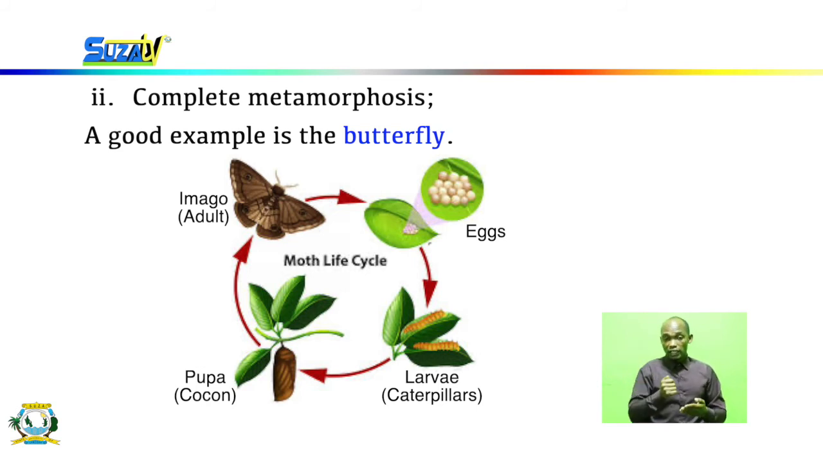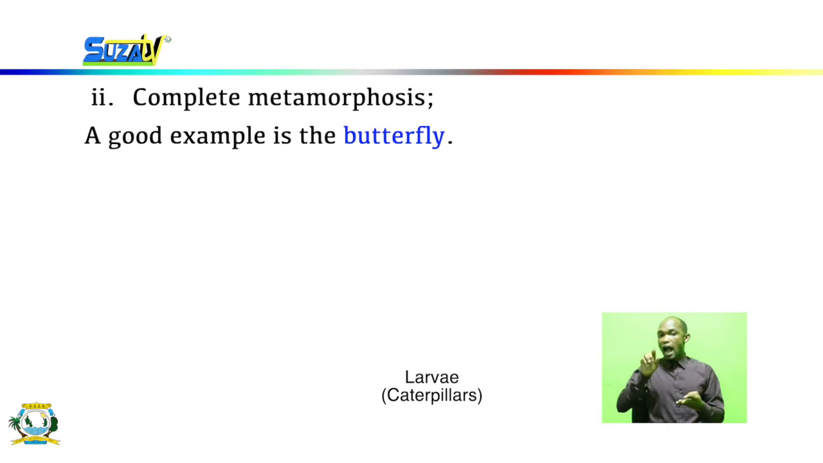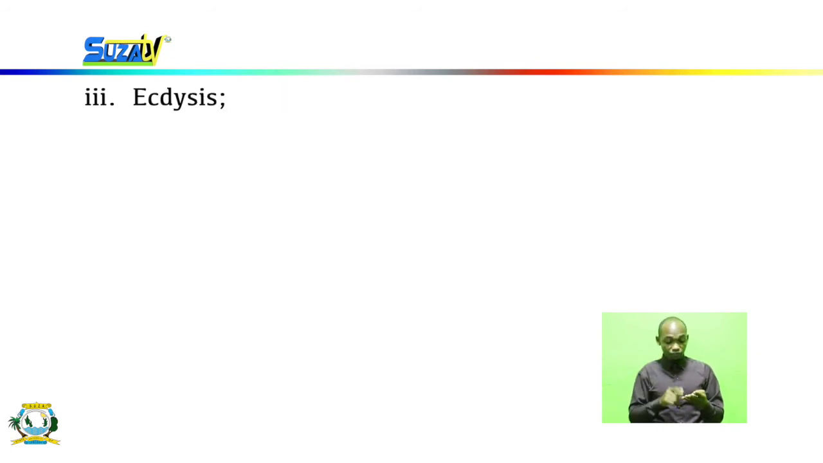So the normal fly and the butterfly both undergo complete metamorphosis. In butterflies, there's the egg, there's the larvae, which are also called caterpillars, there's the pupa or chrysalis, and then there is the adult, which is the butterfly. Also, we have ecdysis.